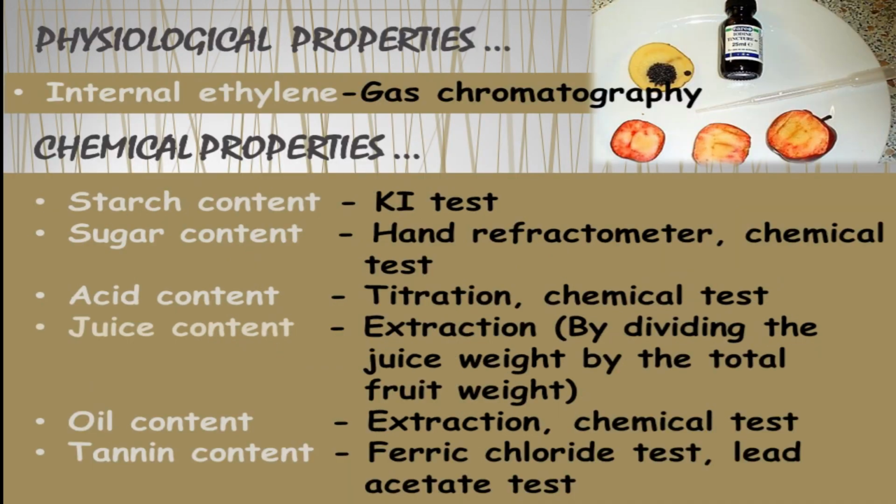Now I would like to explain the other physical properties, just like internal ethylene. For that we can use gas chromatography. The chemical properties are starch, sugar content, acid content, juice content, oil content and tannin content. And here I mention the tests that we can do to identify those chemical properties.